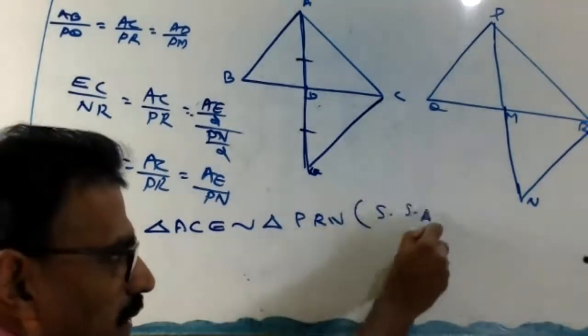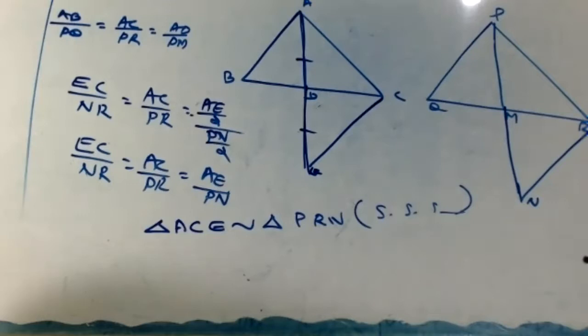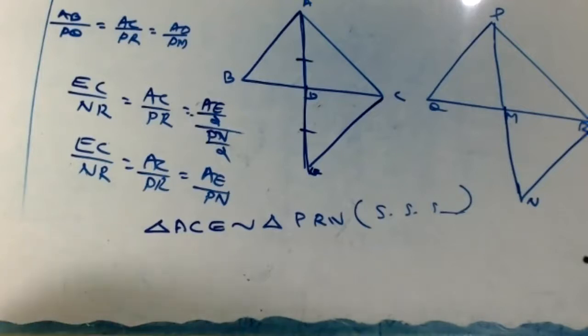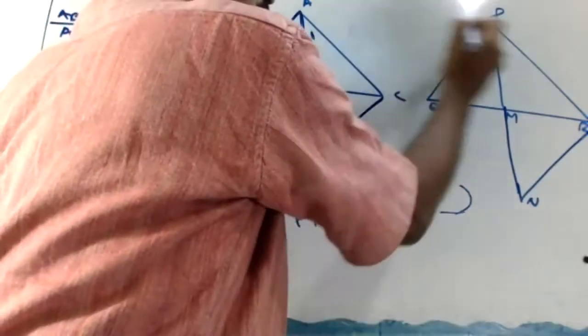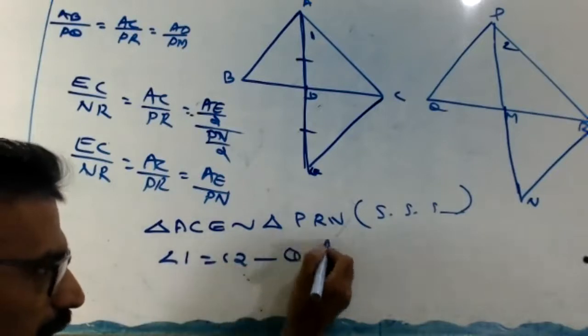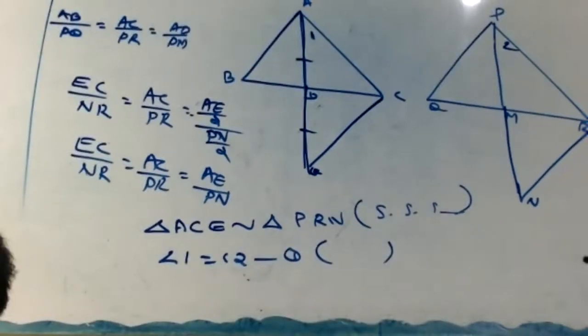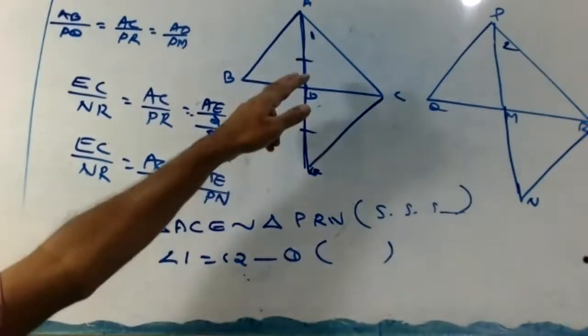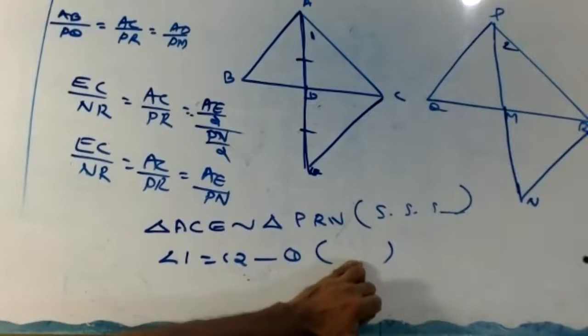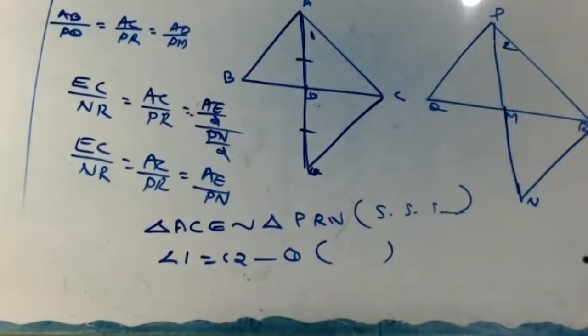Reason: SSS similarity, all the sides are proportional. Hence, angle 1 equal to angle 2, call it number 1. Reason: in similar triangles, corresponding angles are equal.